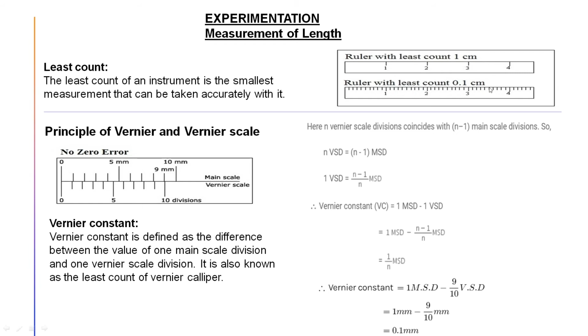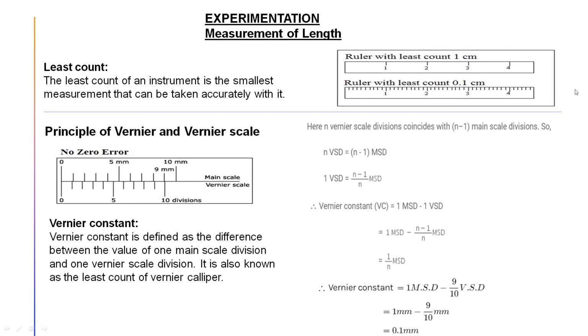Coming to the next ruler, you see that in 1 centimeter there are 10 more lines, which means we have divided 1 centimeter into 10 parts. So each division can measure 0.1 centimeter. For the first ruler the least count is 1 centimeter, and for the second ruler the least count is 0.1 centimeter, and it is said that the scale with the smaller least count can measure more accurately. This is very clear to you.